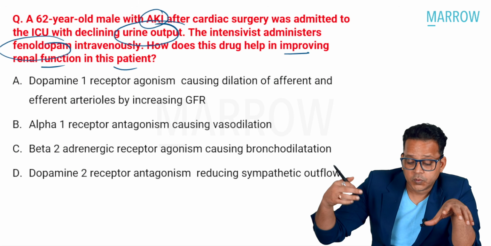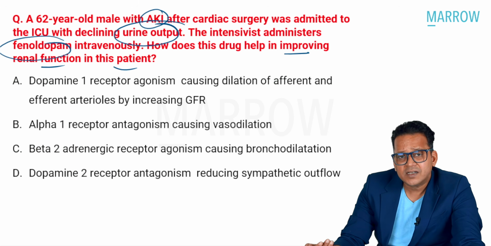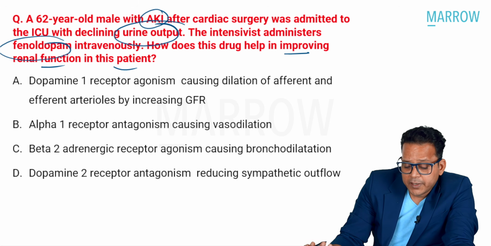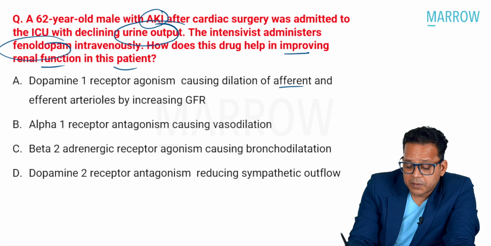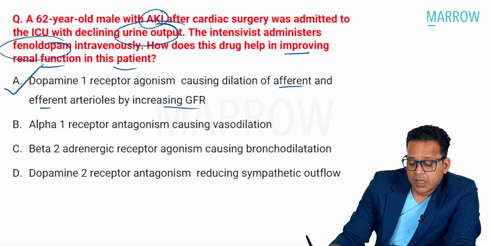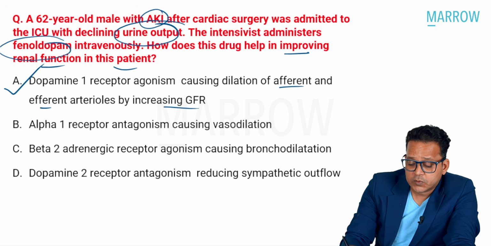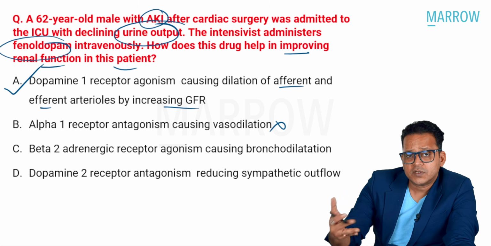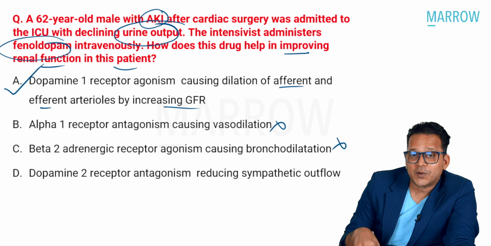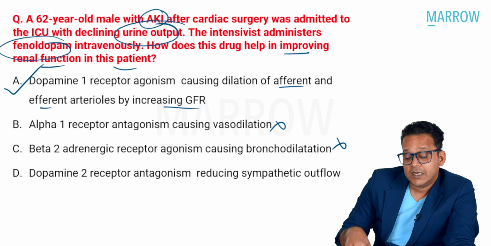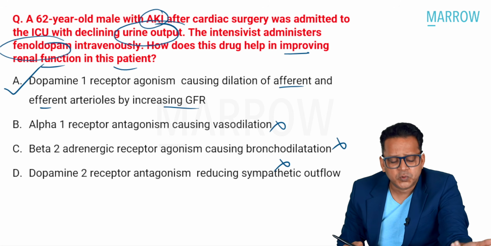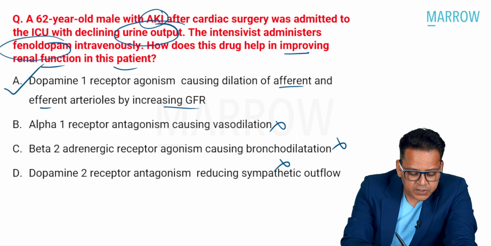Let us go back to the MCQ. Why was this patient with lesser urine output given Fenoldopam? Let us look at this. Option A, dopamine D1 receptor agonism causes dilatation of efferent arterioles, increasing GFR. Now guys, this is the correct option. Alpha-1 receptor antagonism causing vasodilatation is false. It produces alpha-2 agonism. Beta-2 agonism, bronchodilation: beta-2 agonism is present with dopexamine, right? D2 receptor is wrong. D2 receptor has nothing to do here. All right, so the answer is option A.